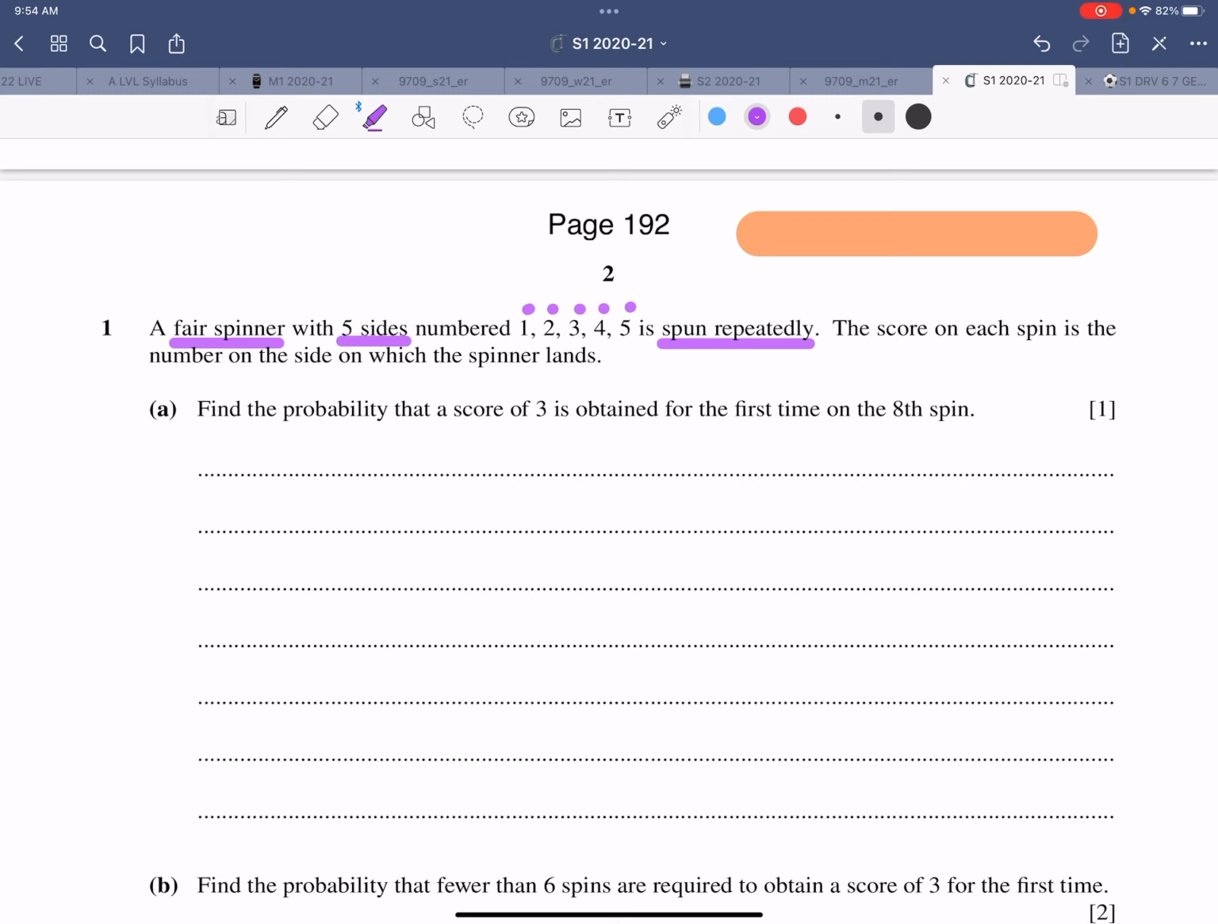The score on each spin is the number on the side on which the spinner lands. That means you can either get a 1 or a 2 or a 3 or a 4 or a 5. And the probability is 1/5 for each one of them. So either this question is about binomial, or this question is about geometric, or maybe it's a combination of both. So let's see which one this is.